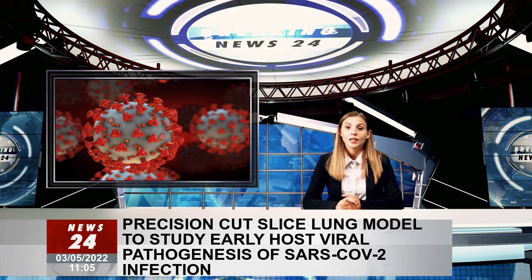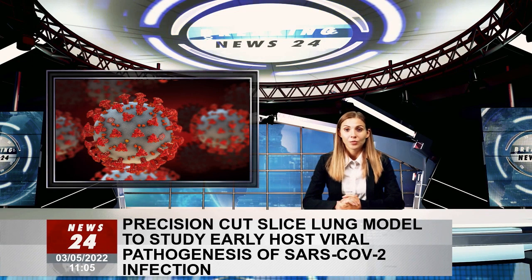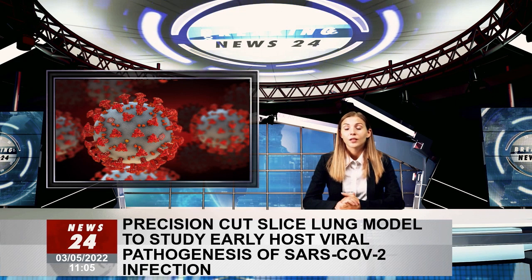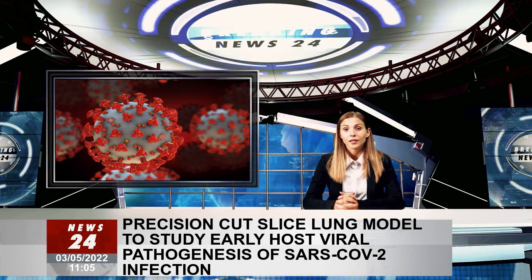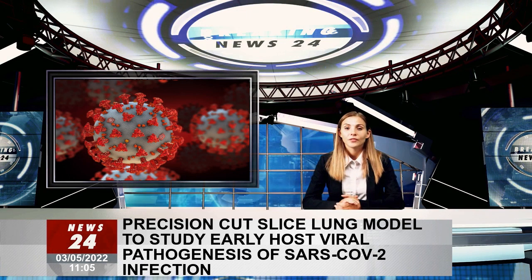In addition, PCLS were infected with influenza A virus or SARS-CoV-2 to assess changes in lung composition and gene expression caused by SARS-CoV-2. To study the effect of SARS-CoV-2 on myeloid cells, an angiotensin-converting enzyme 2 expression screen was performed on alveolar macrophages residing in the air spaces and thus directly exposed to SARS-CoV-2.